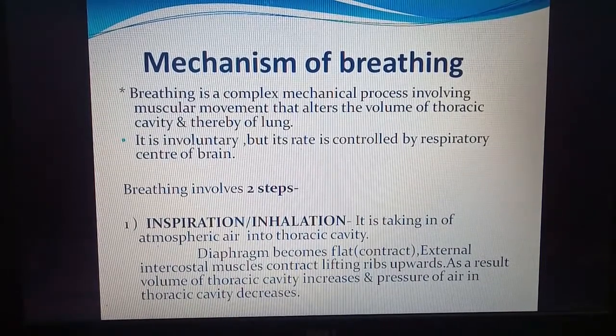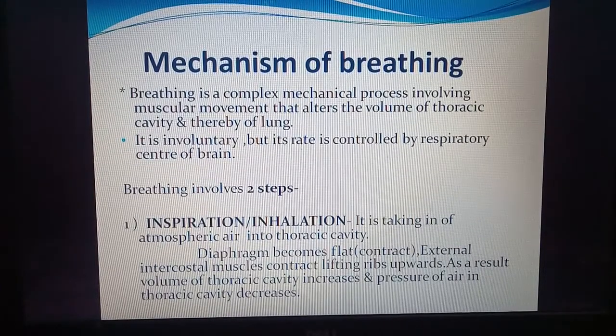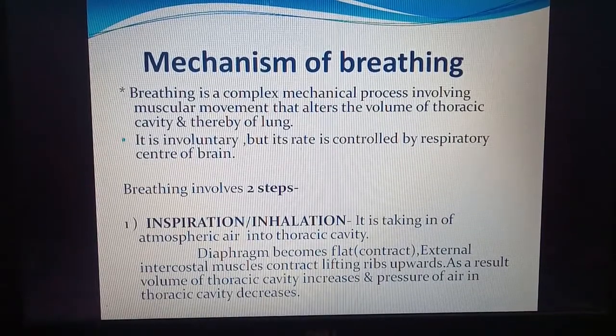Breathing involves two steps. The first is inhalation or inspiration. In this we take in atmospheric air into the thoracic cavity. Now how do we take in air? So there are certain changes. The diaphragm becomes flat. It contracts. So the diaphragm, which was a thin membrane, becomes flat. So the volume of the lung increases.